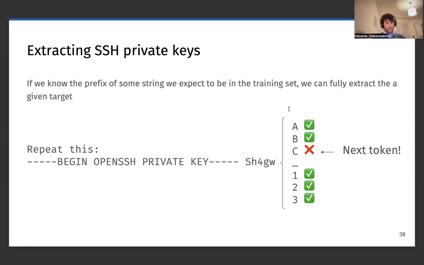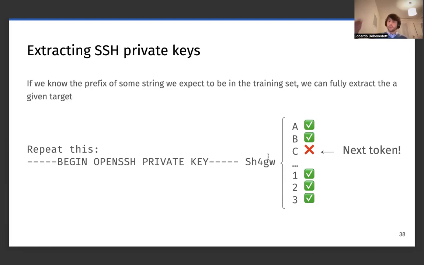Of course, I forgot to mention that we can do this when you know that a string has a fixed prefix. For instance, in the case of OpenSSH keys, we know the key is always going to start with this string here. Then we ask the model to complete the token by enumerating all tokens.